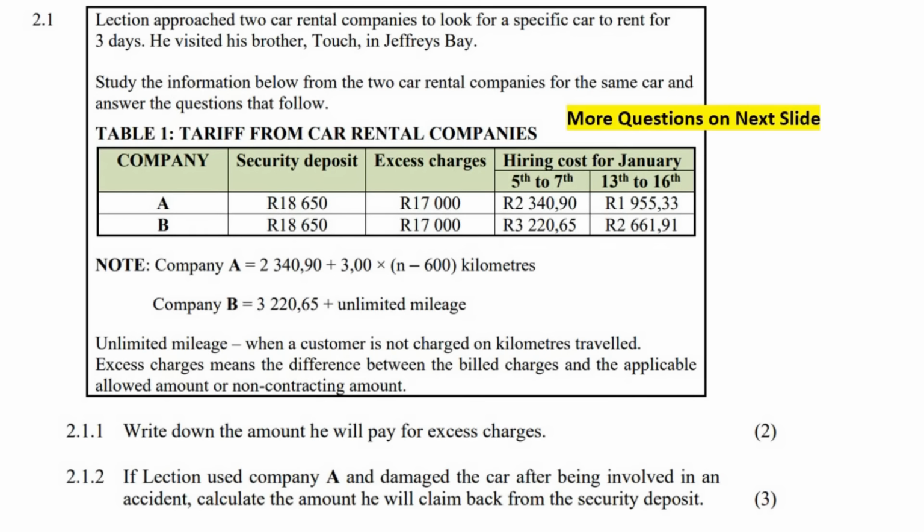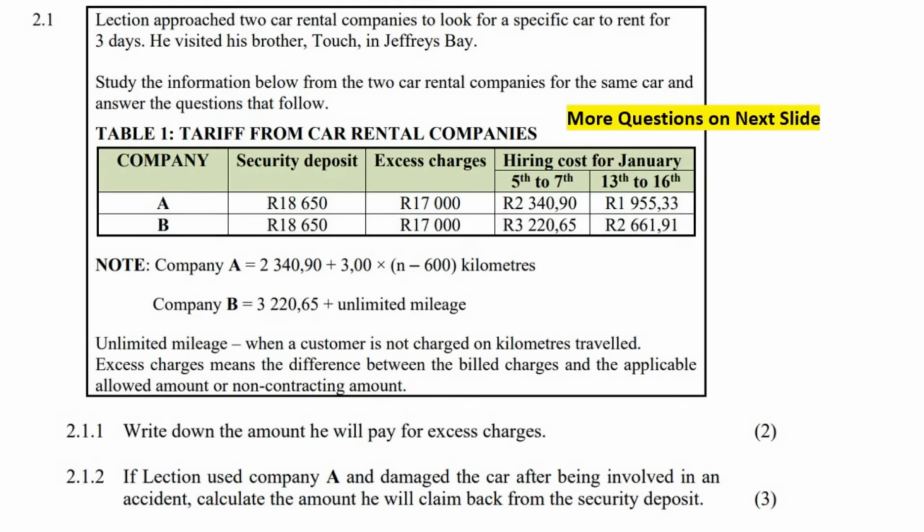So here we begin. It says that Lection approached 2 car rental companies. So that's the person's name. Interesting name. Lection approached 2 car rental companies to look for a specific car to rent for 3 days, because he wants to visit his brother, who's called Touch, in Jeffreys Bay.